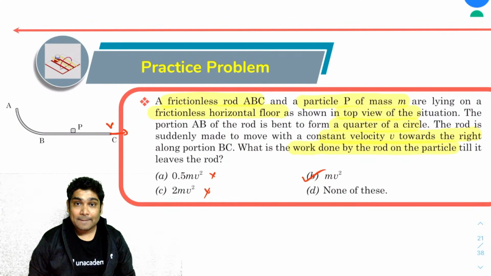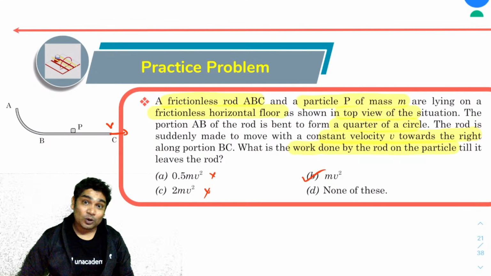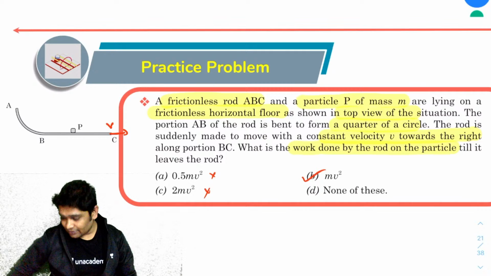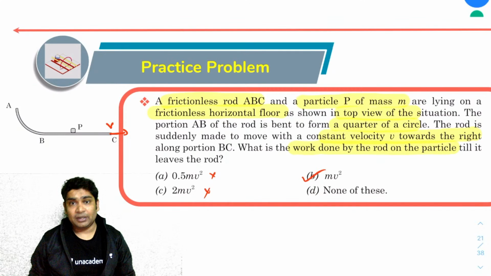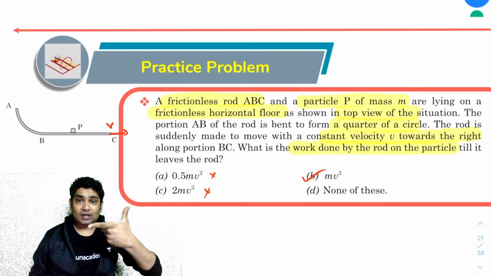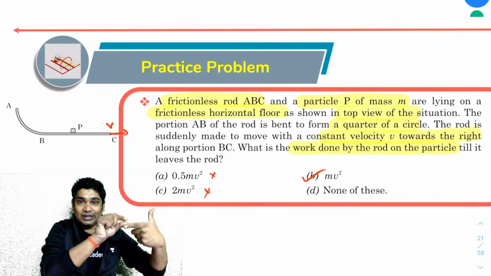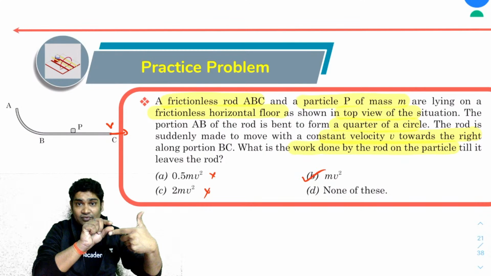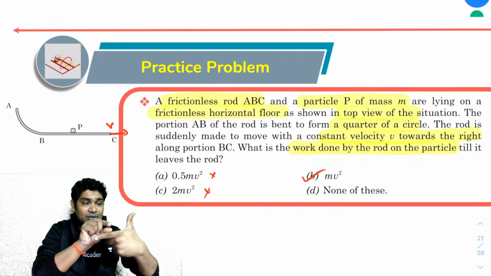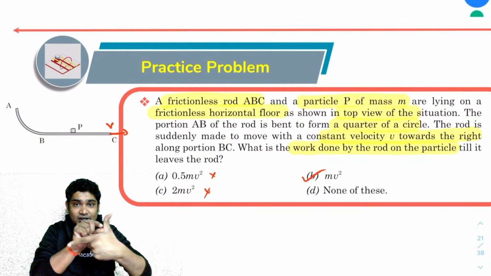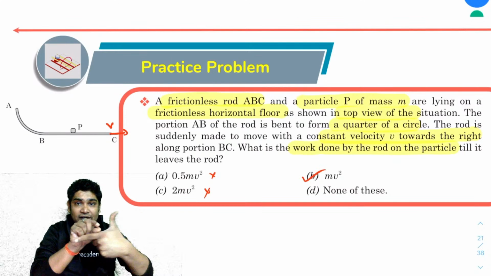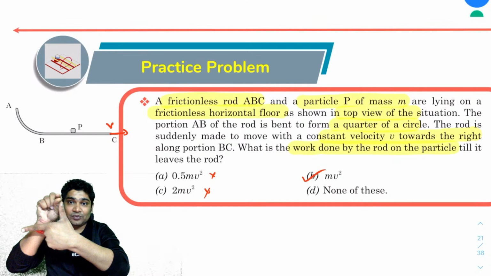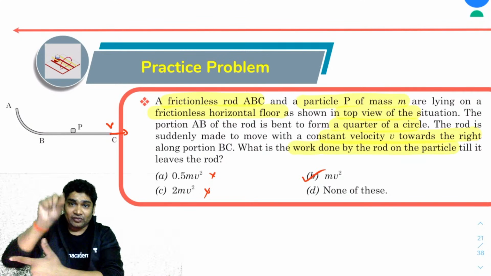How to solve this? Does anyone have any hint? Any idea how you would have approached this? So see, I'll tell you what is happening. First, let's think about what is happening. So imagine this was my rod. This was my small particle. So let's keep it there. Now the rod is being slipped. Since there is no friction, this disc feels no force, right? Till the time this reaches the curved portion. Now at the curved portion, the normal reaction starts to act. This normal reaction will act and move it like this. Okay? And then it will have left contact, moving with a constant velocity.